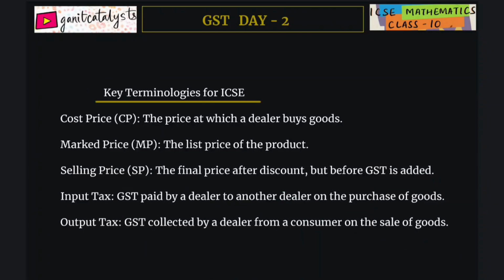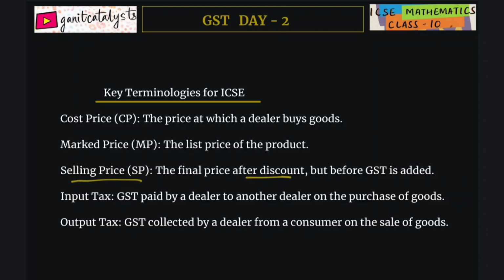The main key terminologies for ICSE class 10 are CP, MP, SP, input tax and output tax. Let us start with cost price. The price at which a dealer buys any good, object or item is known as cost price. Marked price is the price which is on the product, that is the list price of the product. Selling price is the final price after discount.